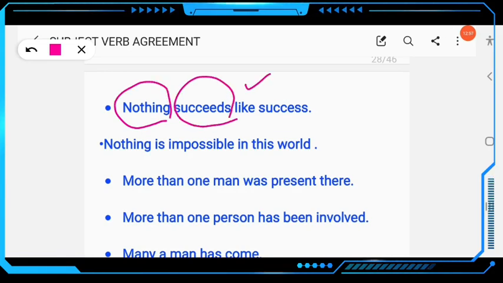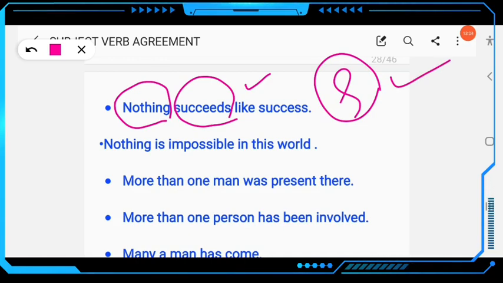Just look at this, the verb takes the singular form. Nothing succeeds. Nothing is impossible in this world. So here, with nothing, the verb must be singular. Nothing is impossible in this world. Don't say nothing are, that will be wrong.